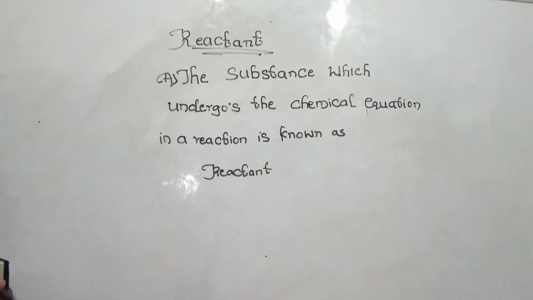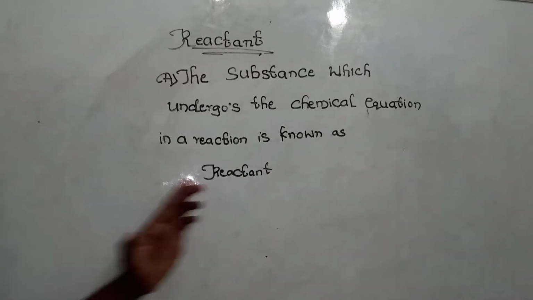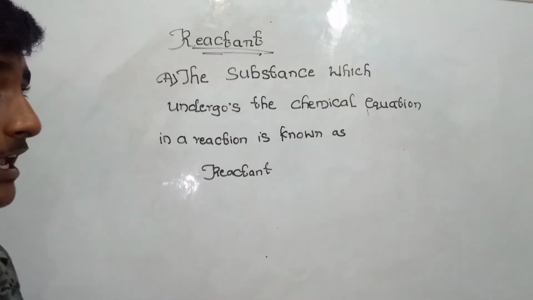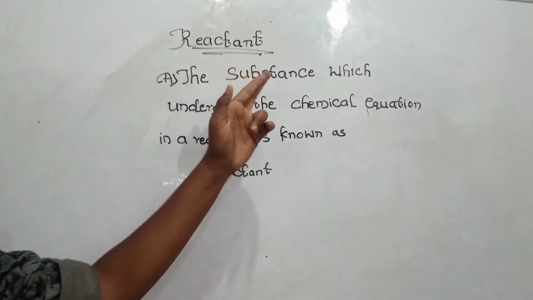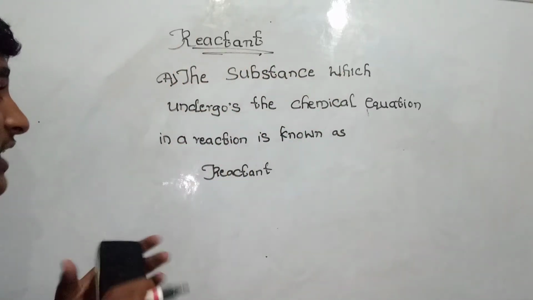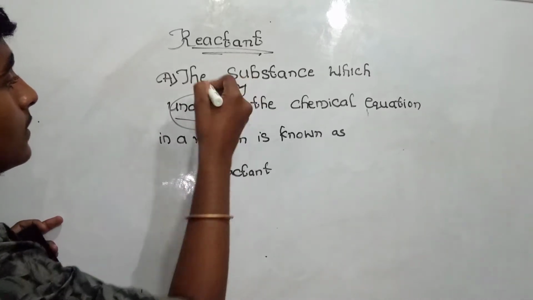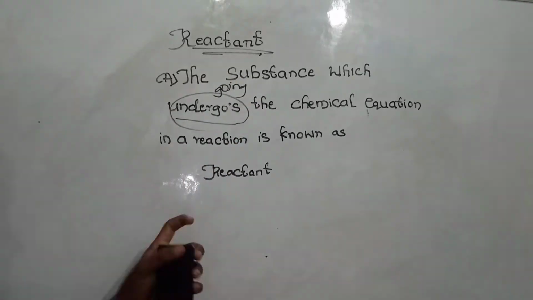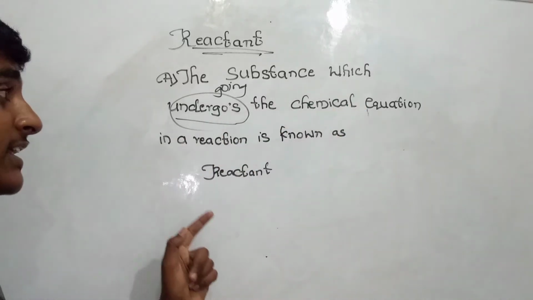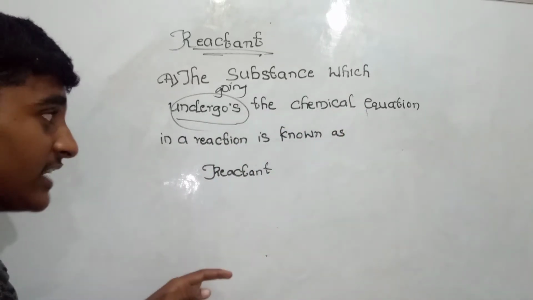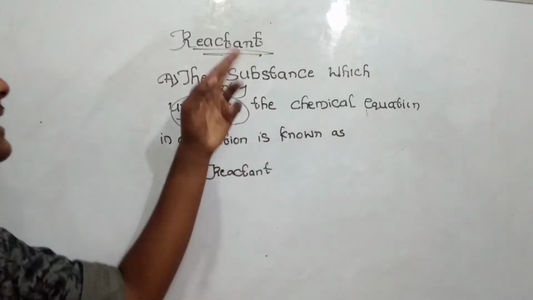So it's simple to learn about reactant: the substance, or the material, or an object. I'm just taking it as a substance. The substance which undergoes means it is going into the chemical equation in a reaction, and this process is known as a reactant.